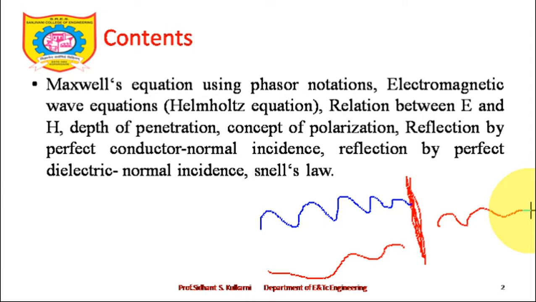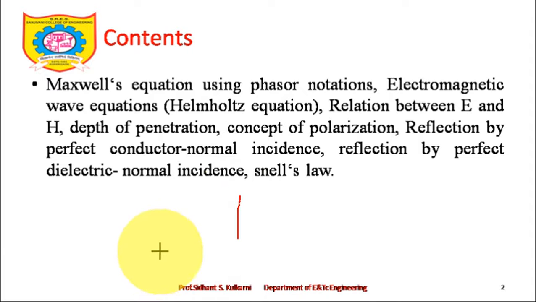We'll first of all take a dielectric case, and then we'll consider conductor and free space as its special cases. If a wave strikes this surface at normal incidence, meaning 90-degree incidence, then how will it reflect and what amount of it will be transmitted? There is also the case of oblique incidence, where the interface is something like this and the wave is incident on it at an angle theta, not equal to 90. That case we are not going to discuss here. For your syllabus, only normal incidence is supposed to be asked.